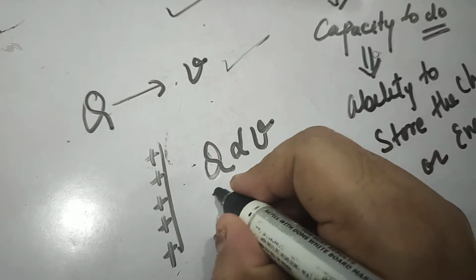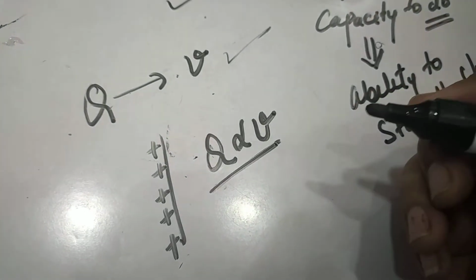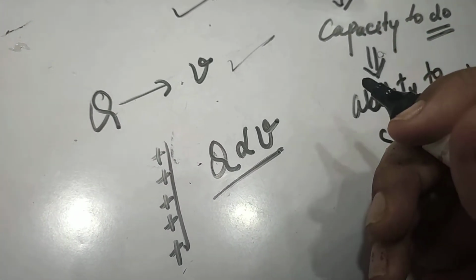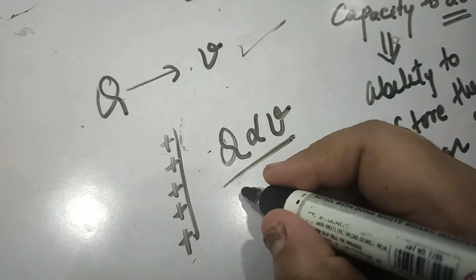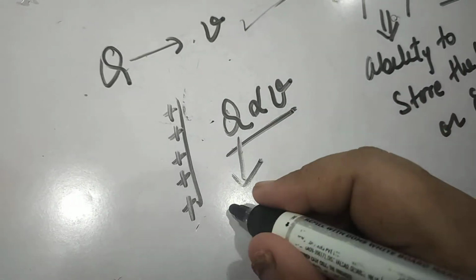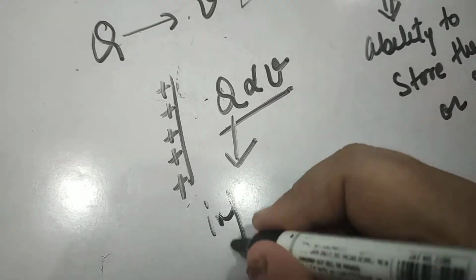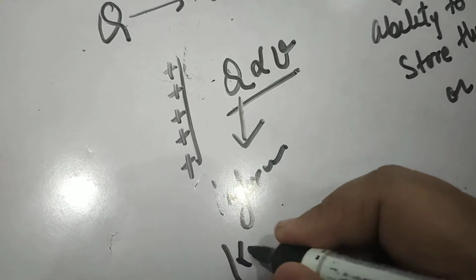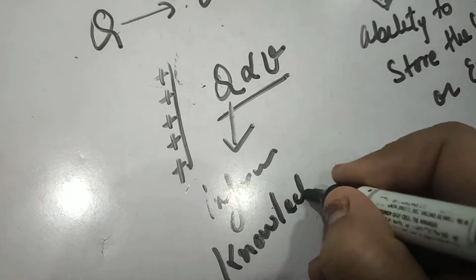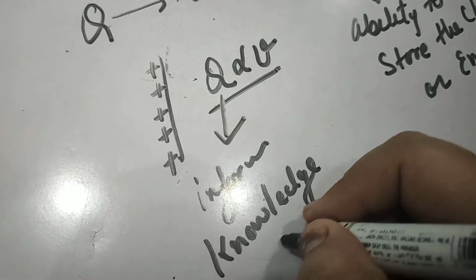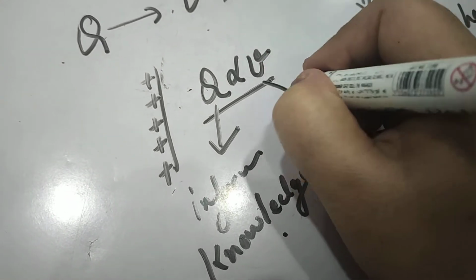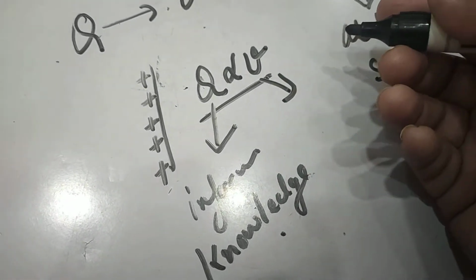This could be understood by a very general example. For example, if we talk about a student, let us relate this charge Q with the information or knowledge which is given to a student by a teacher, and V is the potential.